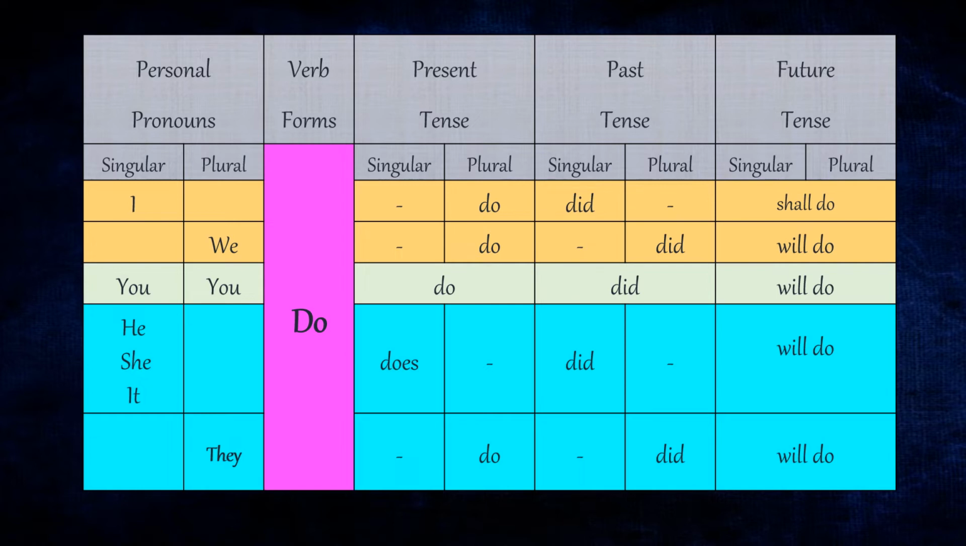For he, she, or it, we use does in the present tense, did in the past, and will do in the future tense. And they, if it is used as a subject, then we use do in the plural, did in the past tense, and future tense it is will do.